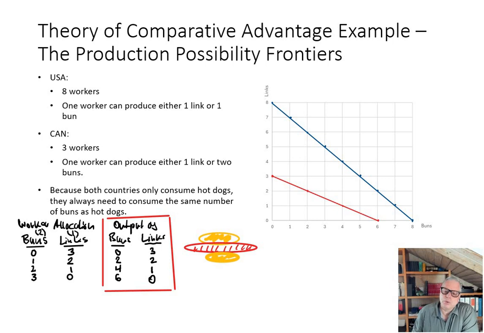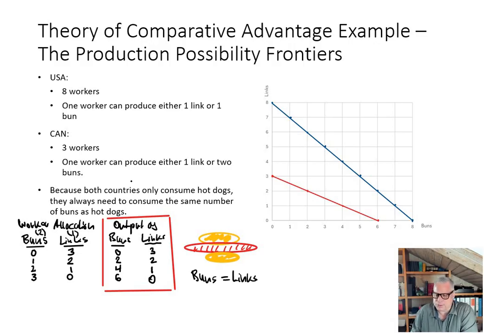So what we need to make sure is that if this is all that people want, the amount of buns always needs to be equal to the number of links. Otherwise we cannot have a hot dog. So a condition is that buns have to be equal to links.